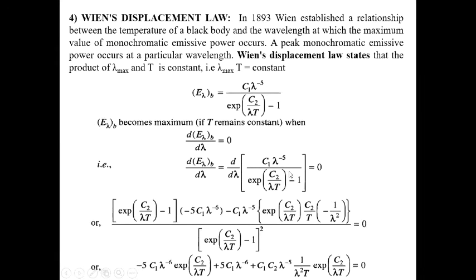So we take C1 lambda to the minus 5 divided by exponential c2 by lambda T minus 1, with respect to lambda.